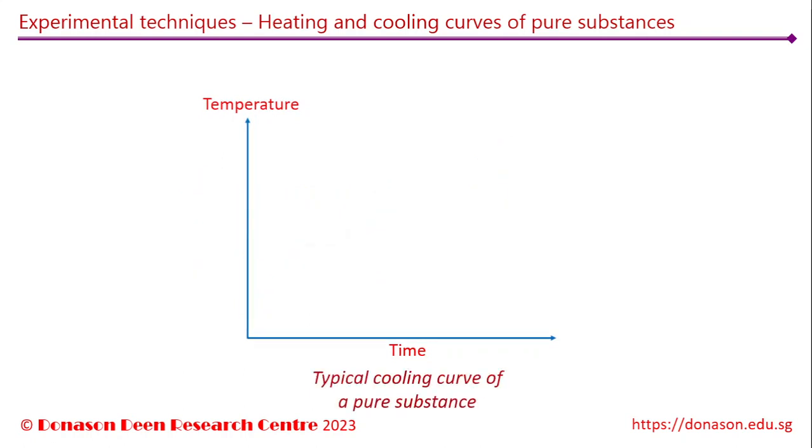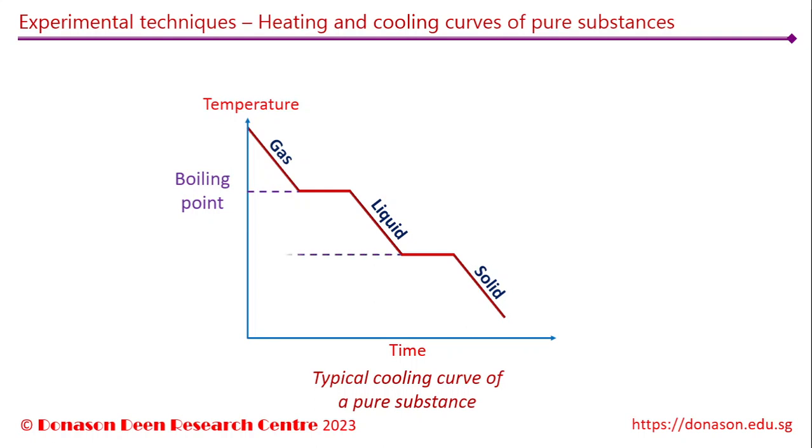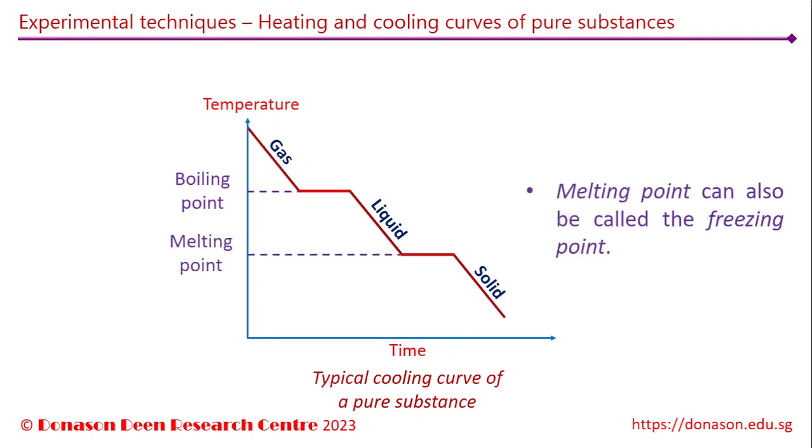Just like the heating curve, this is how the cooling curve of a pure substance looks. Of course, the temperature decreases as the substance cools down. Similar to the heating curve, during the cooling, the temperatures remain unchanged during a change of state. The temperature at which vapor condenses to form liquid is called the boiling point, and the temperature at which liquid solidifies or freezes to form the solid is called the melting point or the freezing point.